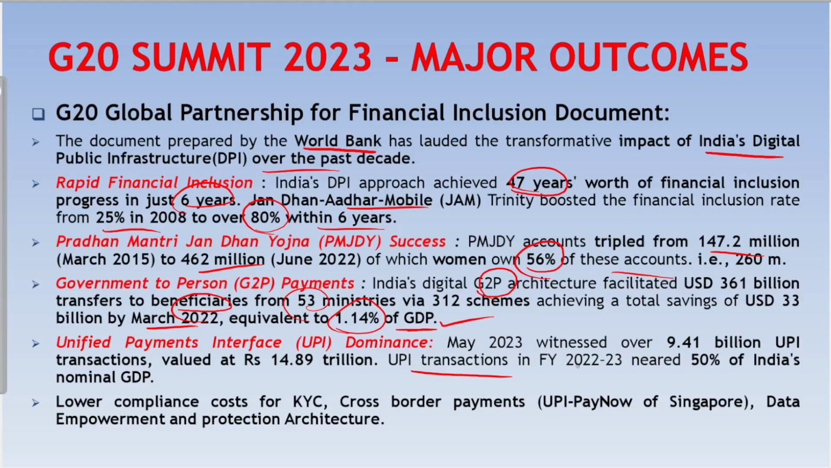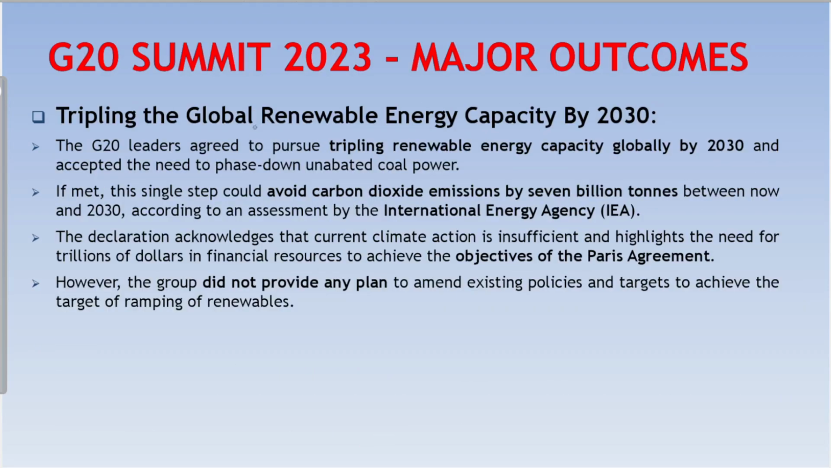UPI transactions in financial year 22-23 have neared around 50% of India's nominal GDP. Also, this document talked about lower compliance costs for KYC, cross-border payments like UPI PayNow with Singapore, data empowerment and protection architecture.